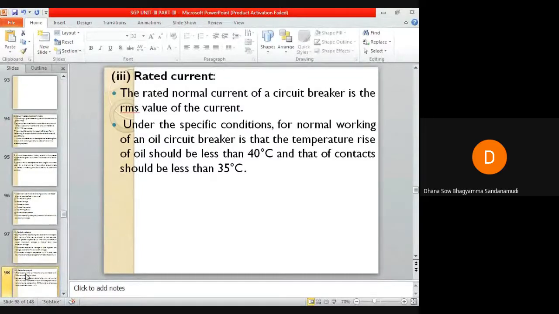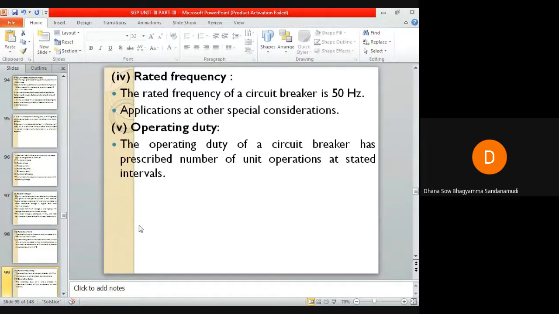Next is rated frequency. The rated frequency of a circuit breaker is the frequency at which it is designed to operate. According to Indian standard, the rated frequency is 50 hertz. Applications at other frequencies need special considerations.